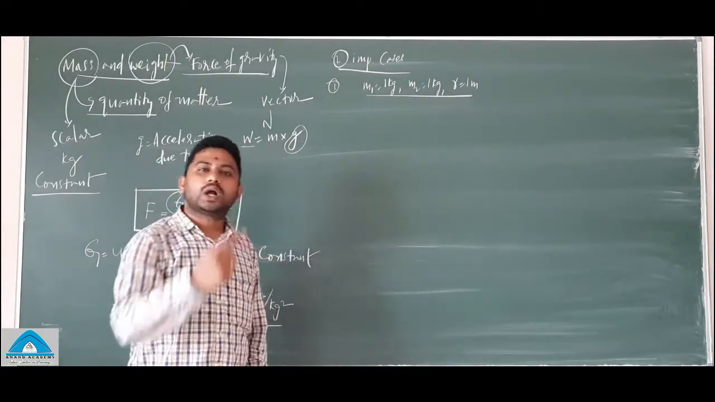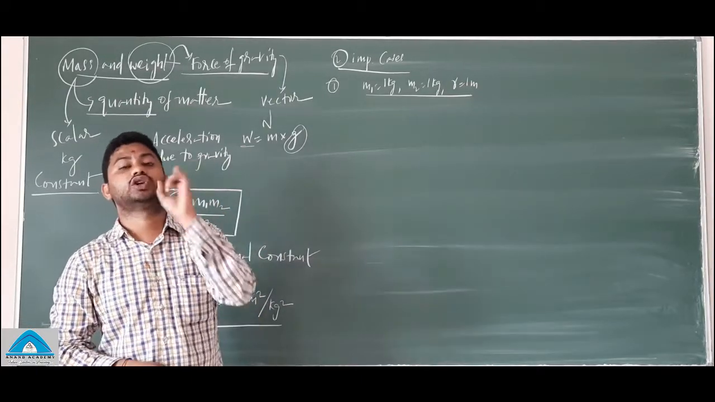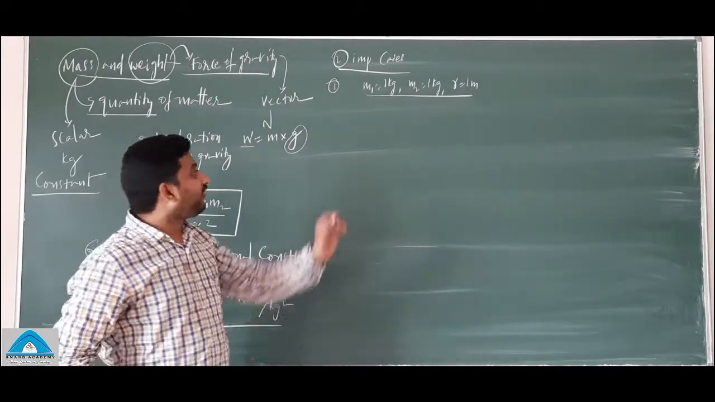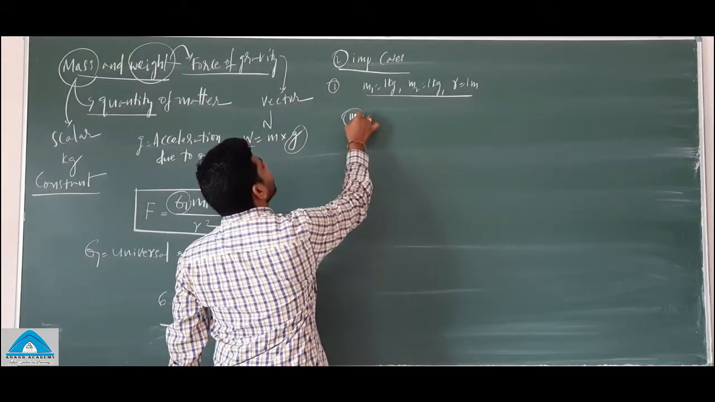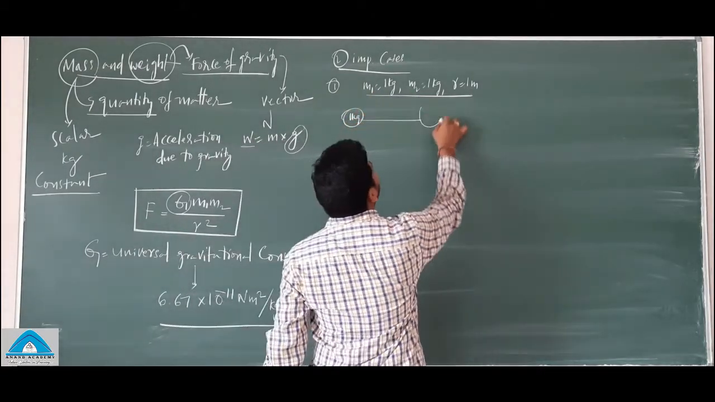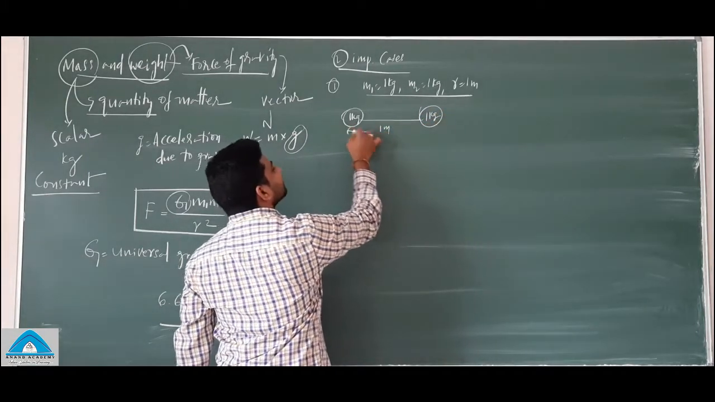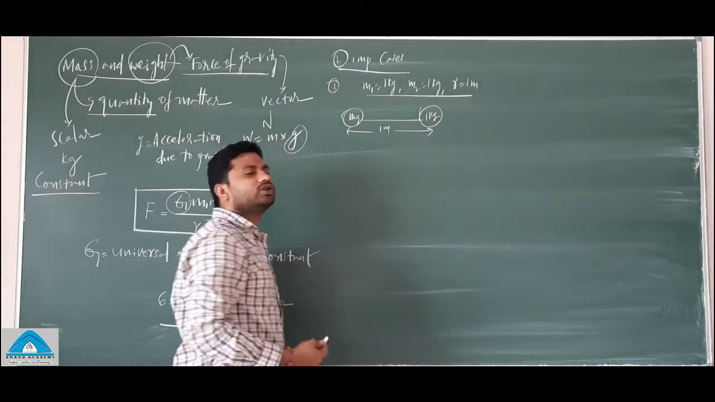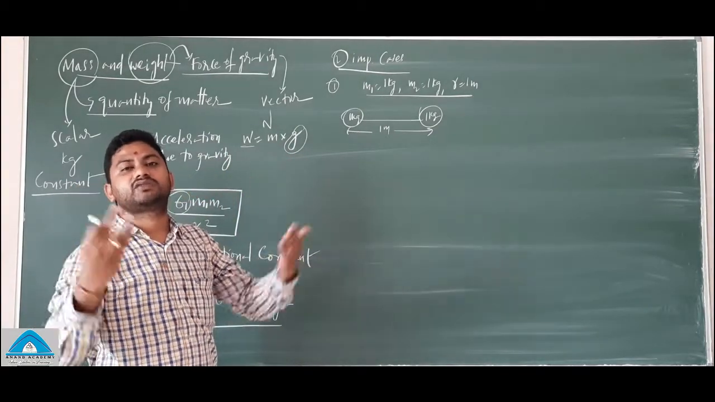Unit mass is 1 kg. Unit length is 1 meter. Understand? Unit force is 1 newton. When two unit masses are separated by a unit distance, what is the force of attraction between them? That's the question.